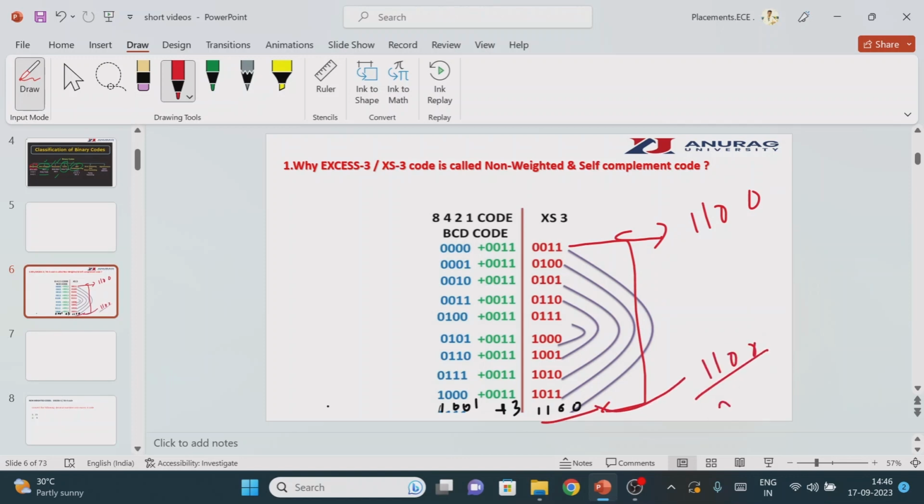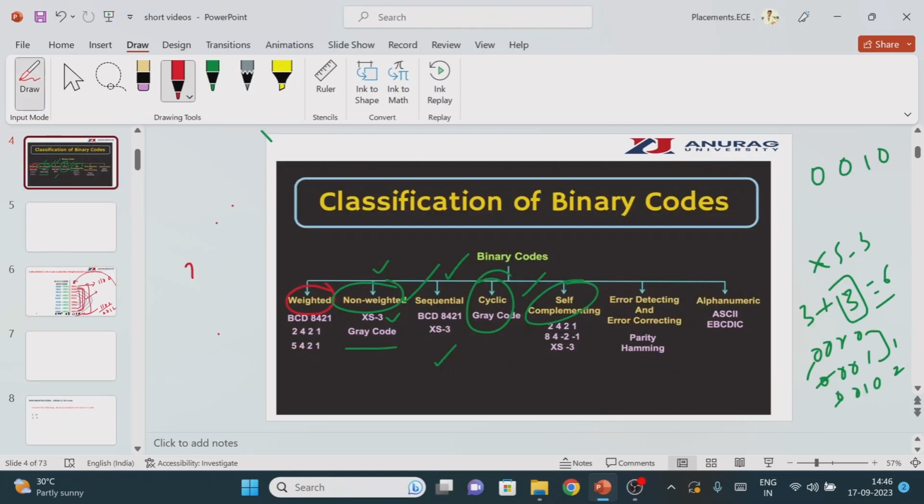What is the ones complement value? 0011. Again we are getting the same value. For this one, this is the ones complement. Again for this one, this is the ones complement. Throughout the table, it is obeying the self complement operation. So it is called the self complemented code.